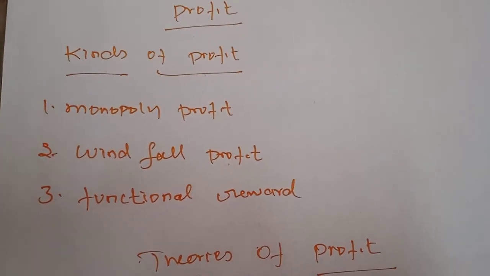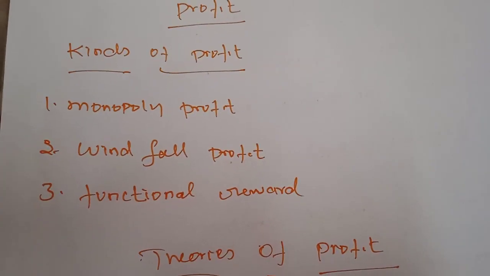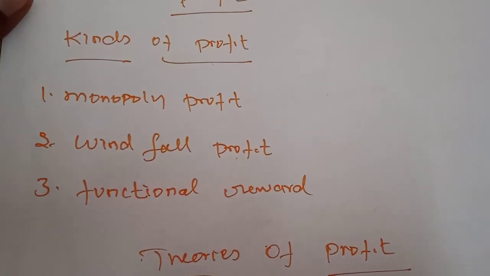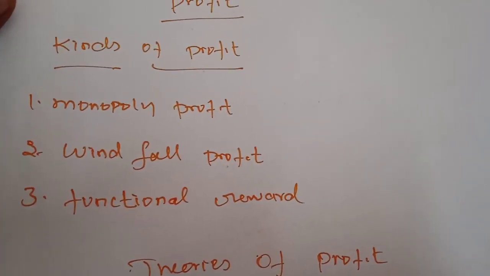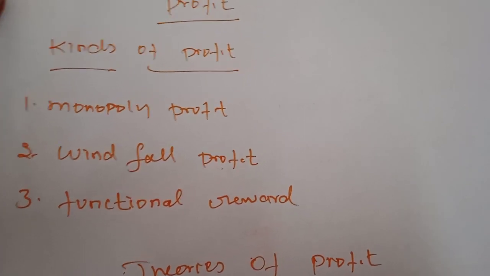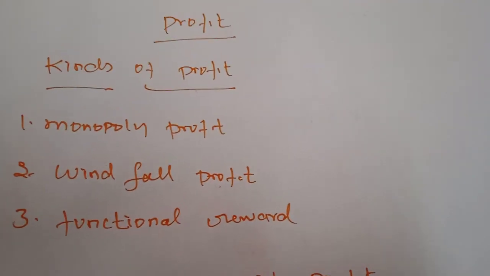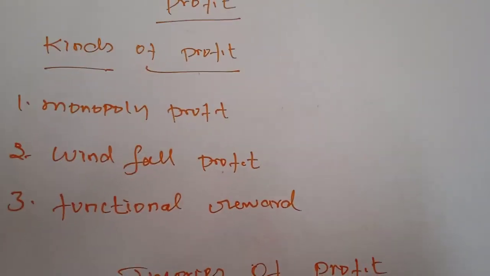Even compared to the cost of production, the profit will be more for the monopolist. So if the producers earn profit by monopoly control, that is considered monopoly profit.